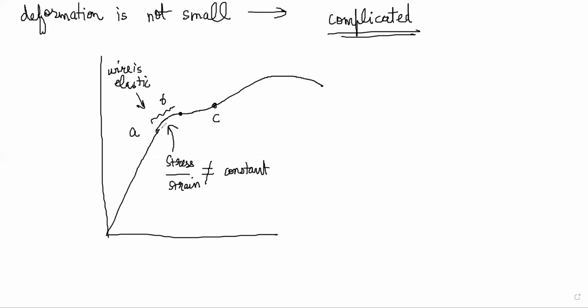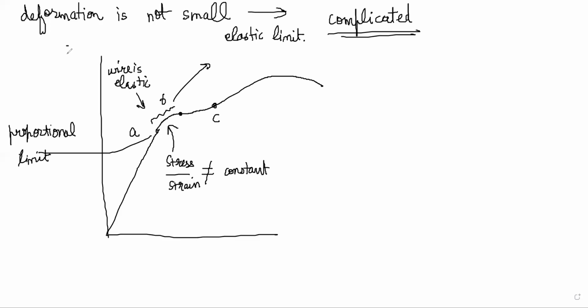Now, the behavior is shown up to a point B on the curve, known as the elastic limit. This B point will be called the elastic limit because the wire was elastic only till here, right? Point A is called the proportional limit, where stress by strain was constant. This side is stress, and this side is strain.